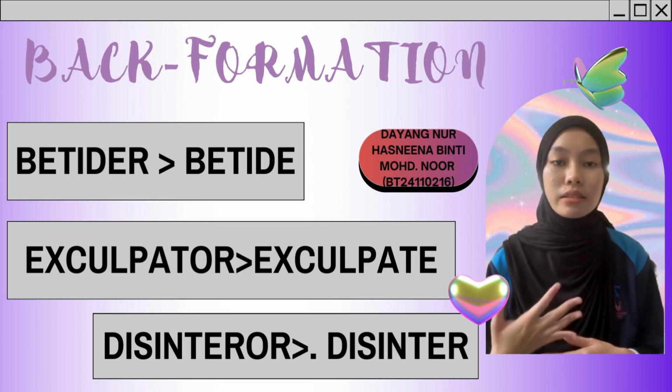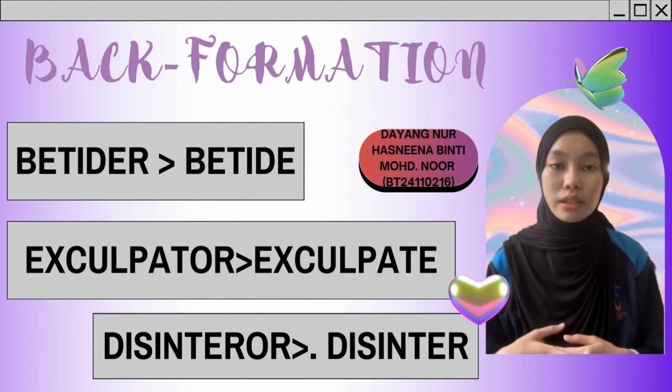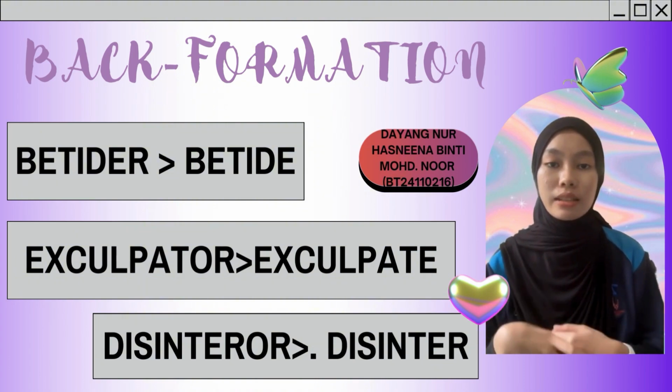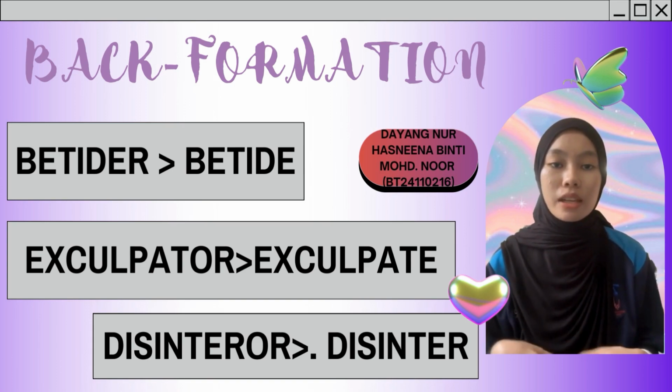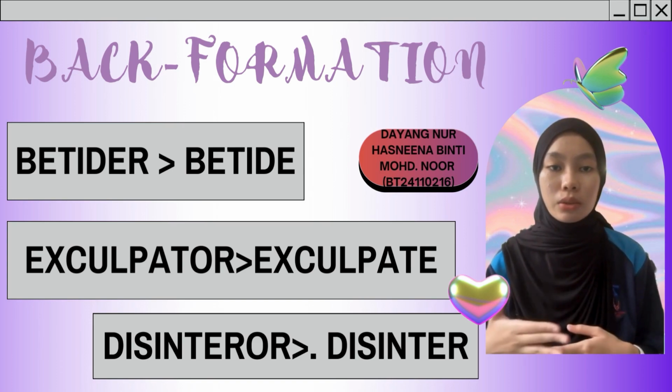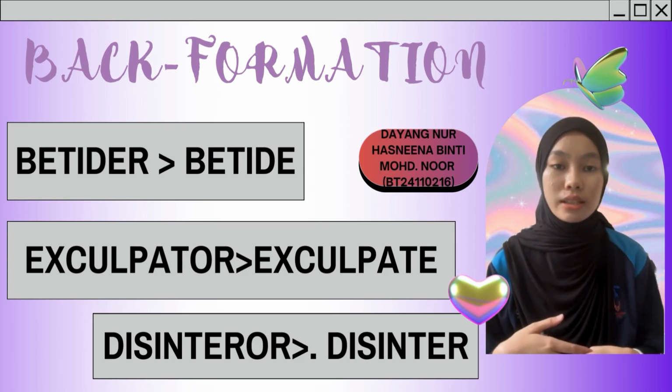Lastly is disinterer. Disinterer is a new word that we created, then it undergoes the back formation process, forming disinter. It is derived from a verb to a noun. It refers to someone that is disinterring.